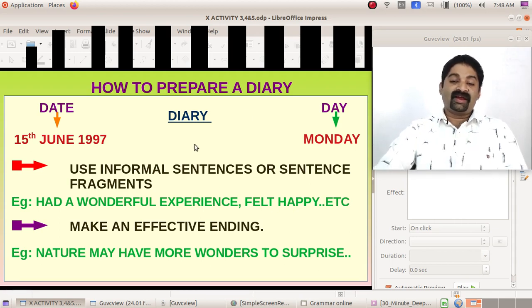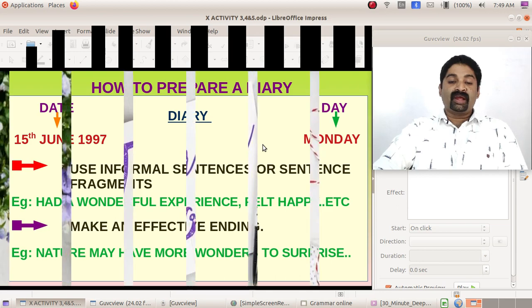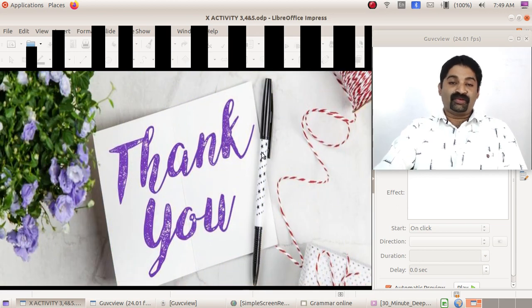So these are the works for today. We can take one today. When you get the time, please prepare it in your notebook and send it to me, or send it to the teachers who are teaching you English, and get it corrected. Please do it very personally and improve your language.